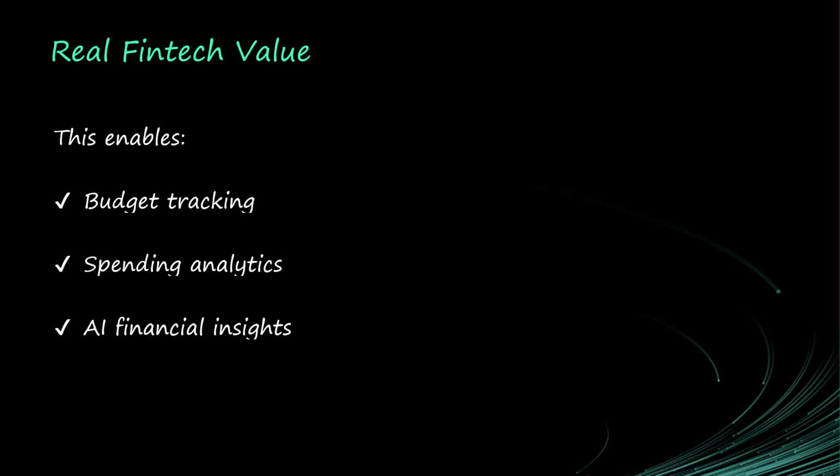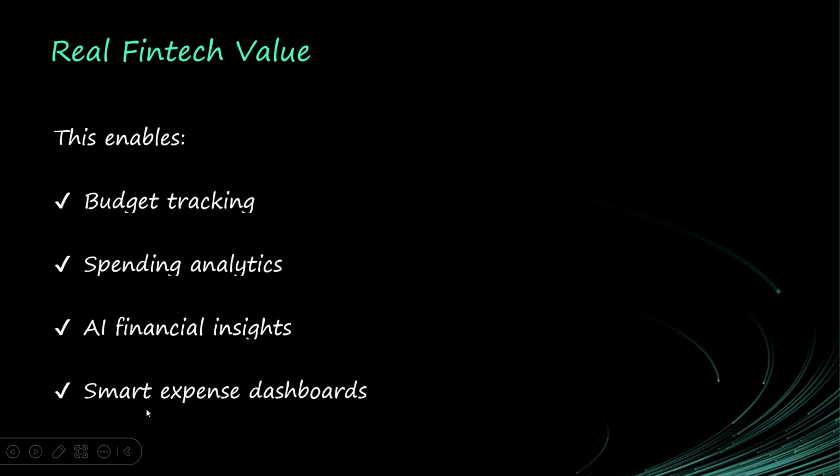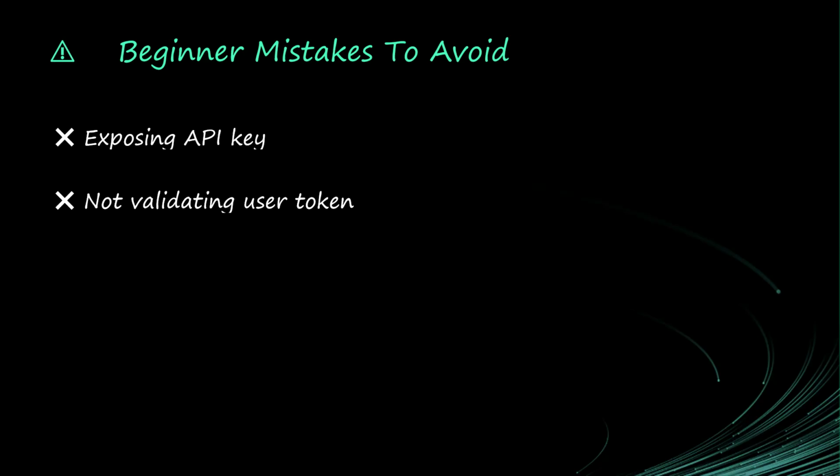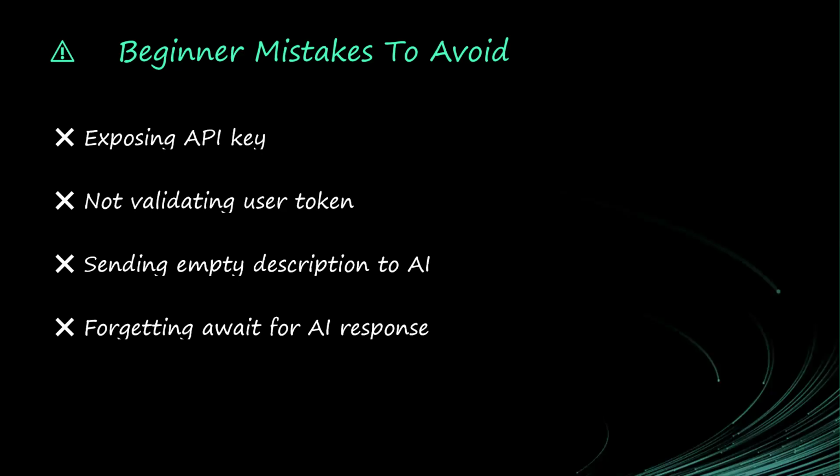Don't worry, as we go on, this is just day 7. Before we finish the 30, you're going to see everything. So it allows a smart expense dashboard. Okay, so for beginners, exposing your API key is a mistake. Not validating the user token is another; always use your authentication middleware. Don't send an empty description to AI. That is why we made the description compulsory. And then forgetting to wait for the AI response. AI responses are asynchronous, so you have to wait for it before you get the response.